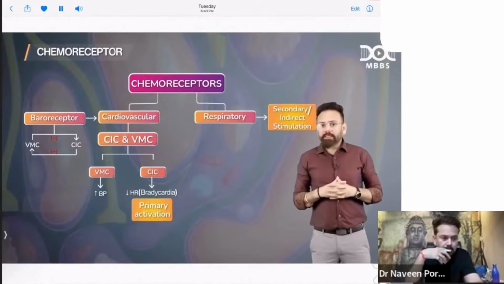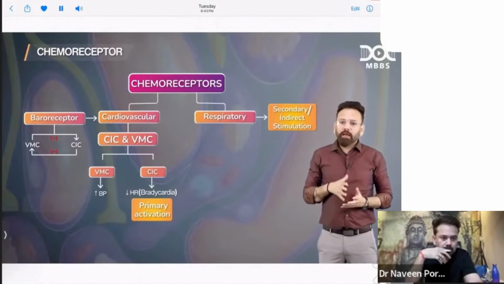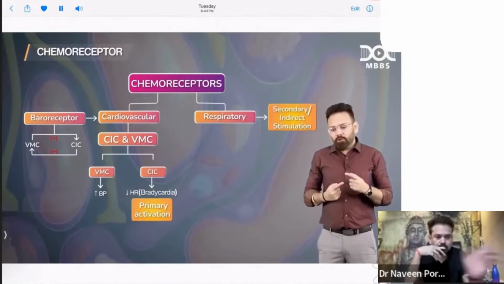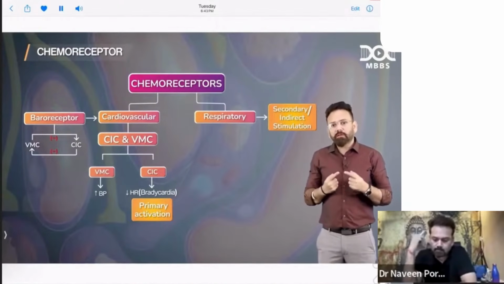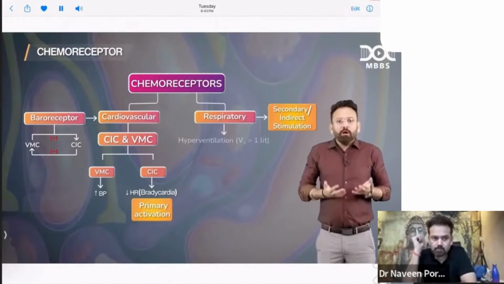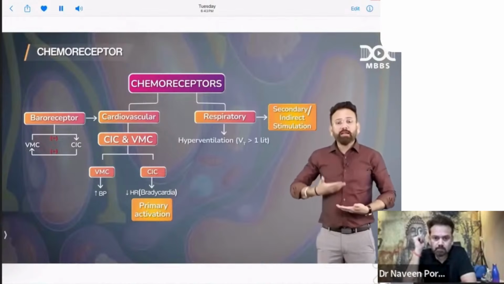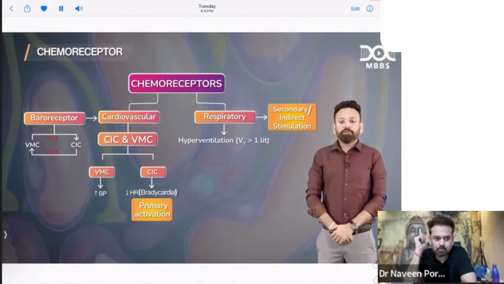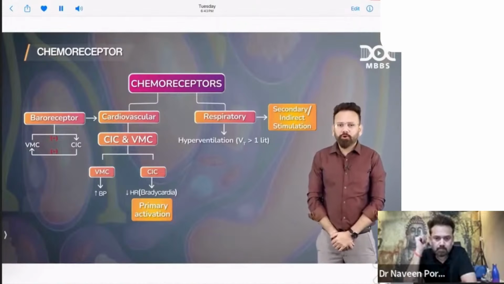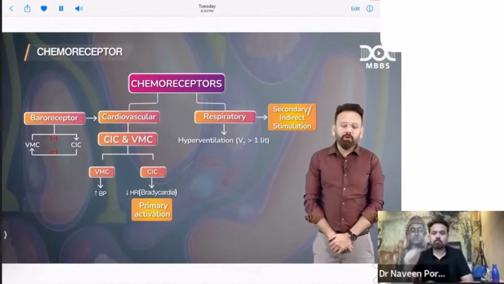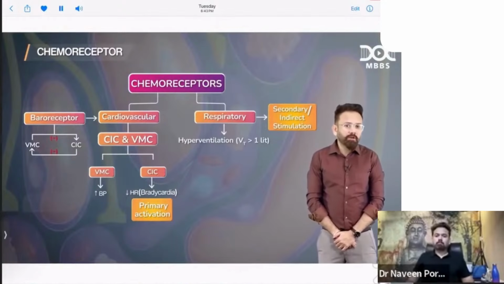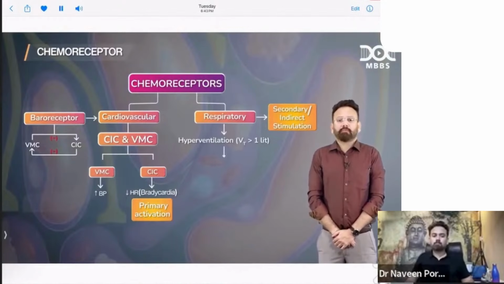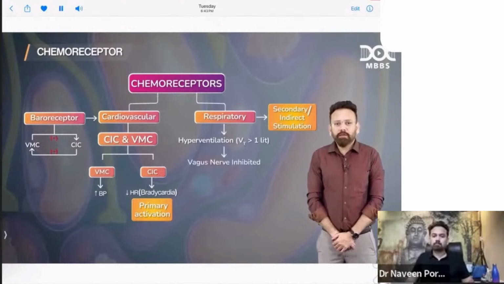So you will have increase in the BP because of chemoreceptor, and bradycardia. Now it will stimulate the respiratory center. You start having hyperventilation. Tidal volume will be more than 1 liter. And doctor, in the first chapter of CVS, I have discussed, when we inspire, vagus nerve is inhibited.